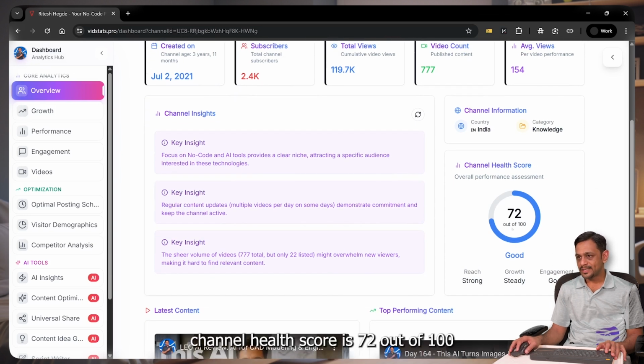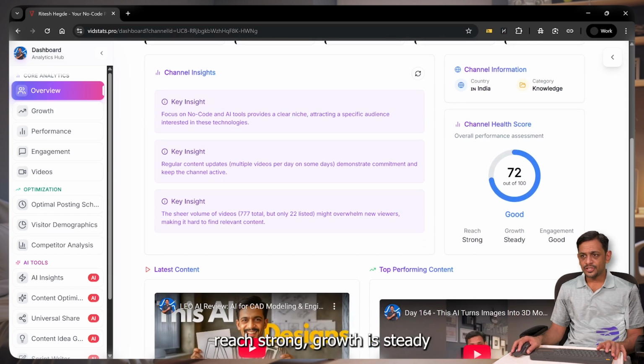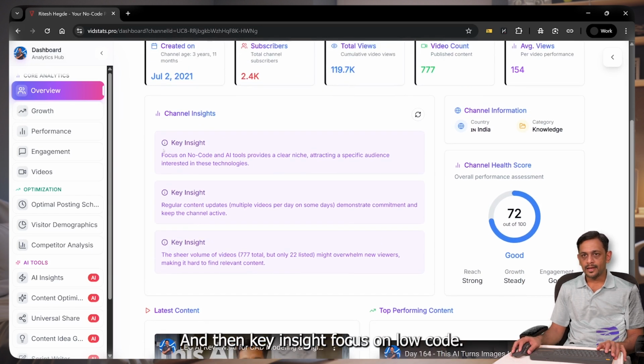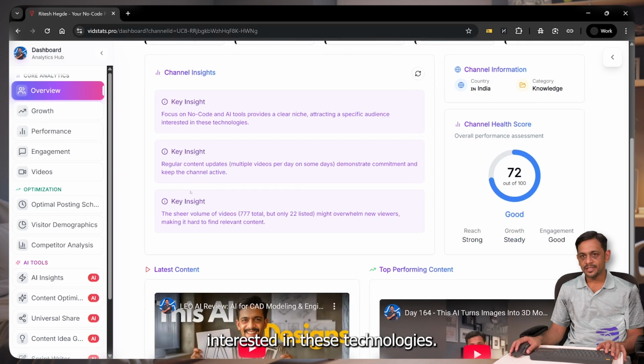Channel health score is 72 out of 100, which is good, as it says. Reach is strong, growth is steady, and engagement is good. Okay. And then key insight: focus on no code and AI tools provides a clear niche, attracting a specific audience interested in these technologies. Regular content updates, multiple videos per day on some days, demonstrate commitment and keep the channel